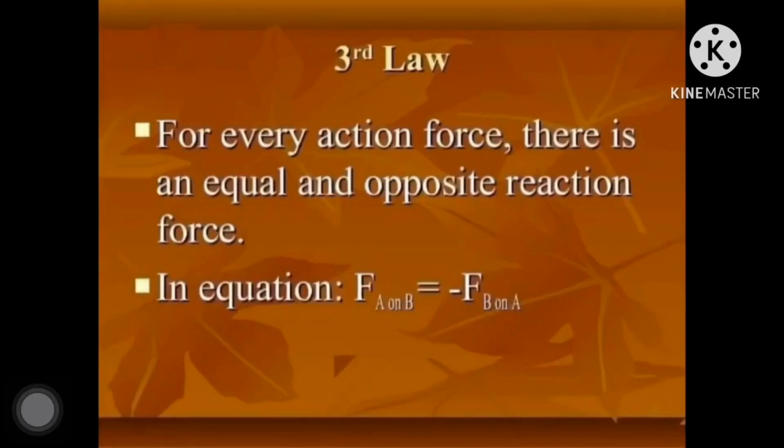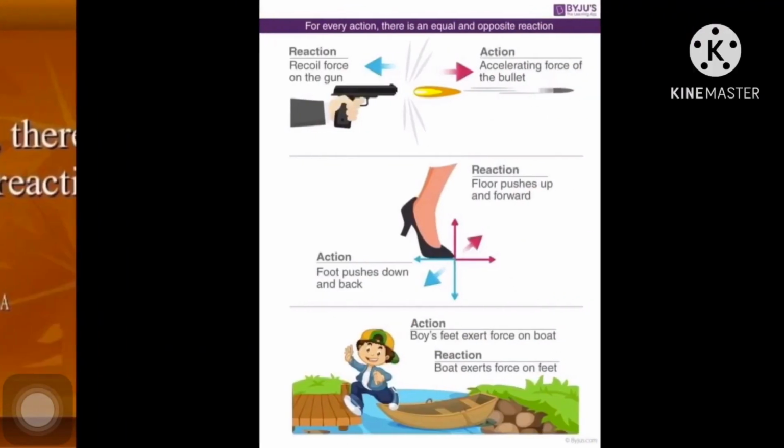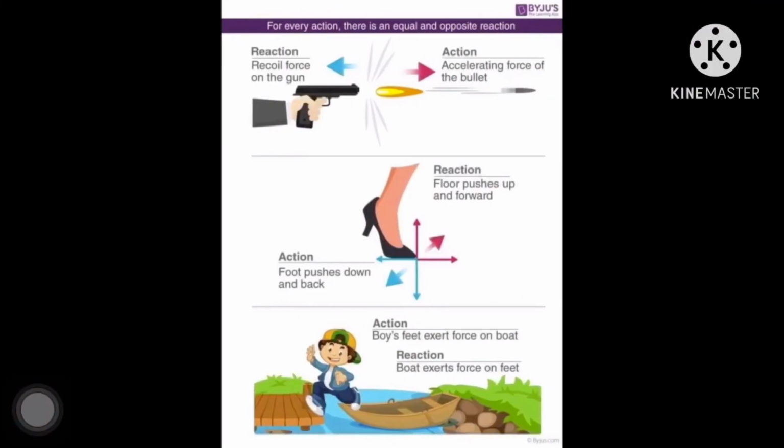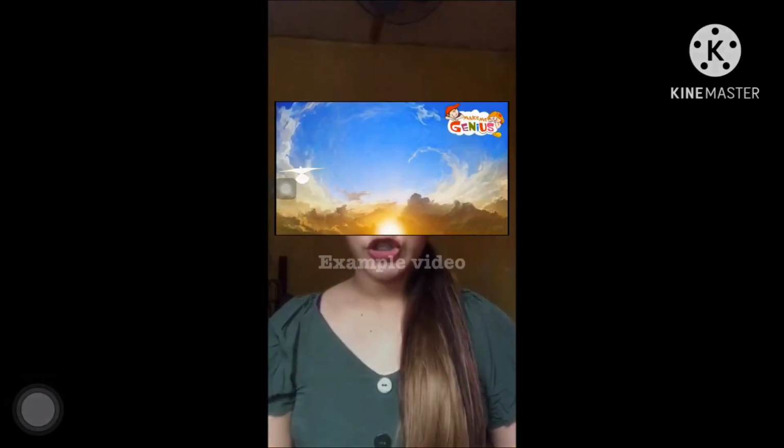So I will show again the image of the third law of Newton. So that's all. That's the three laws of motion.